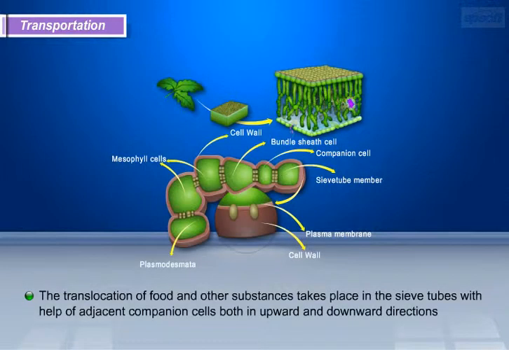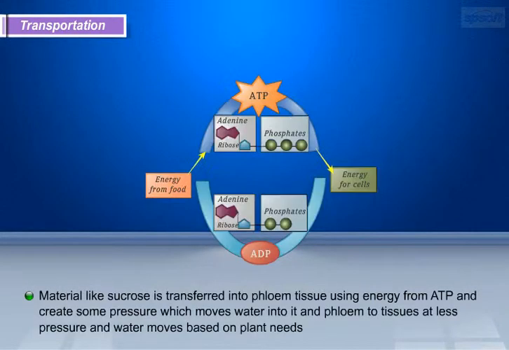The translocation of food and other substances takes place in the sieve tubes, with the help of adjacent companion cells, both in upward and downward directions. Material like sucrose is transferred into phloem tissue, using energy from ATP, and creates some pressure, which moves water into it. The material then moves from phloem to tissues at less pressure, and water moves based on plant needs.